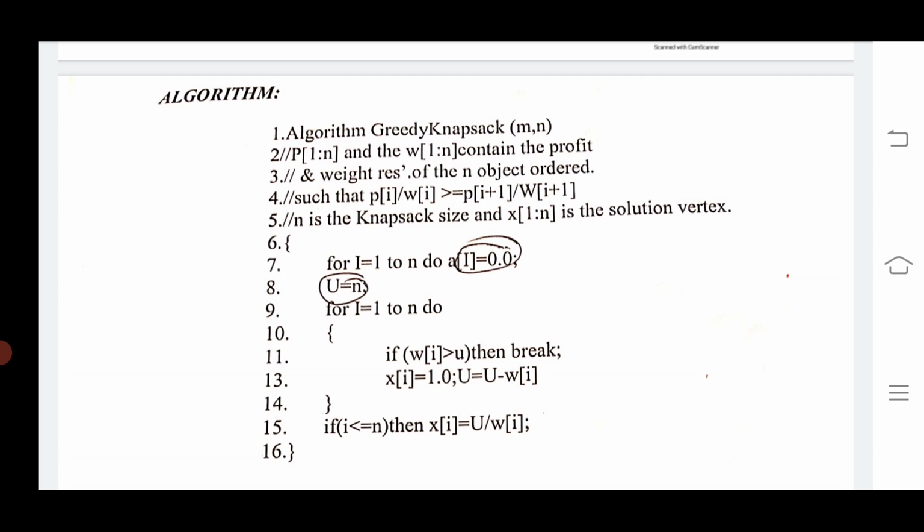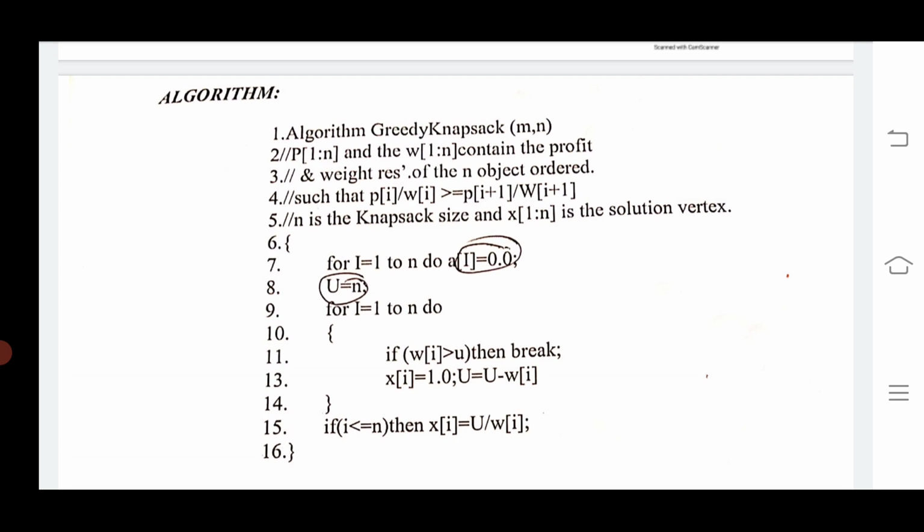If you need to write the condition of the knapsack problem by using the greedy method, for i equal to 1 to n do: first of all, initialize the array to 0.0, and coming to the variable u, u is assigned n, the number of objects.